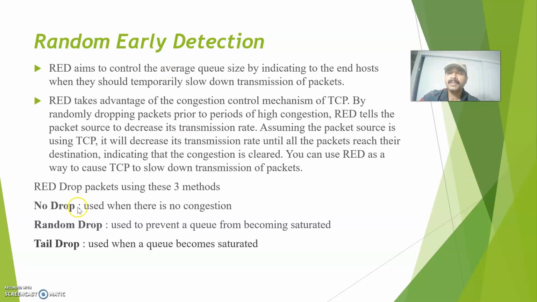One is no drop. The no drop is used when there is no congestion. Random drop will randomly drop the packets when the queue is full. And tail drop, I already told, is a default behavior. When the queue is full, the queue can hold only a certain capacity. So when it exceeds that capacity, automatically the newly arriving packets will be dropped. That is the purpose of tail drop. This is a default behavior.